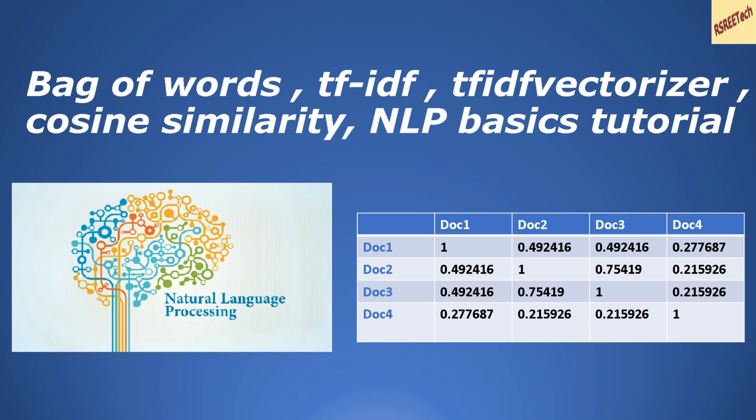In this video, let us understand the concept of bag of words, term frequency, inverse document frequency, TF-IDF vectorizer, cosine similarity in the context of natural language processing. We'll also see how these concepts can be implemented using Python.